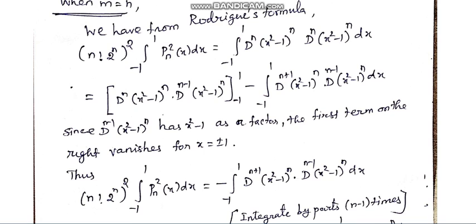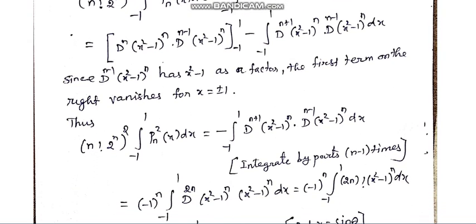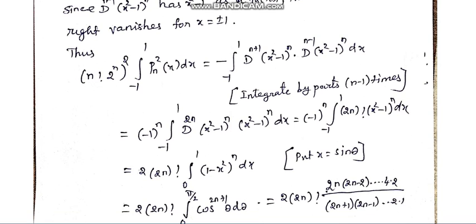Substituting the upper limit and lower limit, it becomes 0. So only the second term we consider, with minus, and integrate using integration by parts n minus 1 times, we get like this.